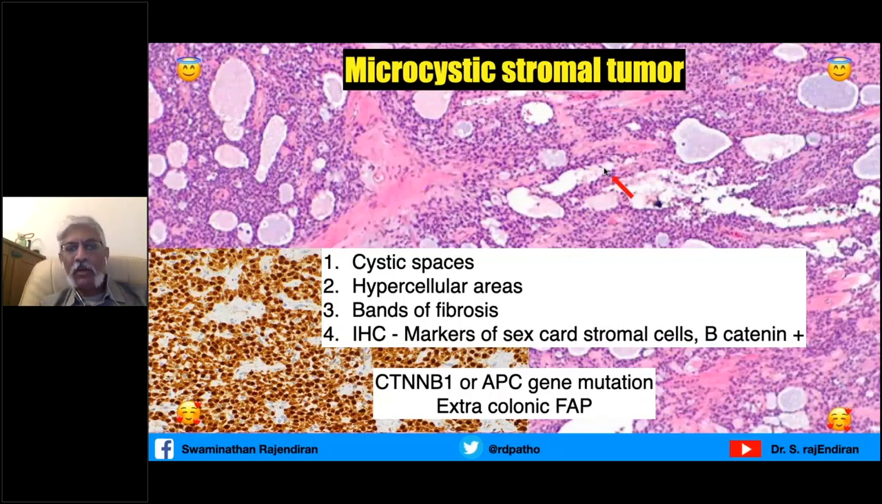This is a part of the extracolonic familial adenomatous polyposis. So all these patients should be screened for APC gene, and colonoscopy should be done, and the family members also should be screened. You have to remember that.